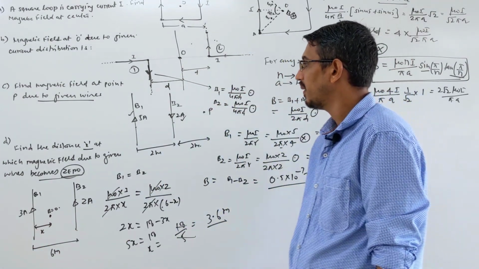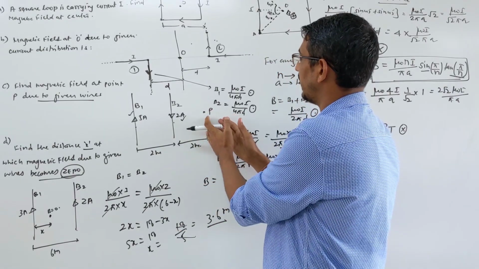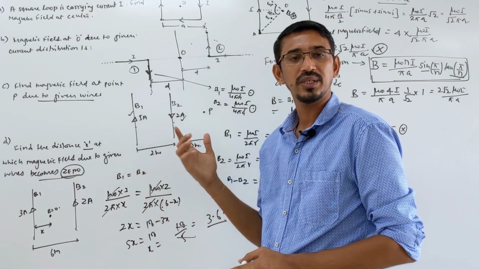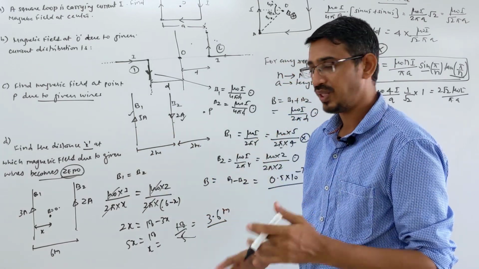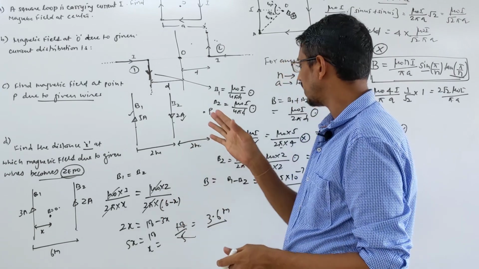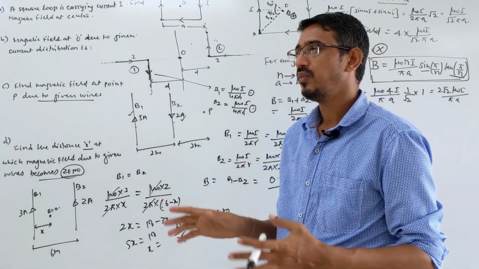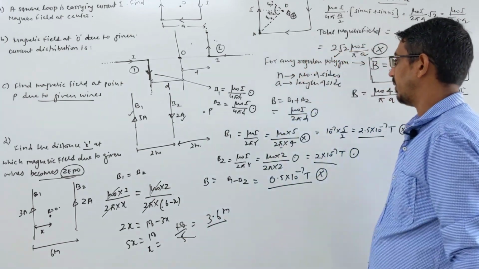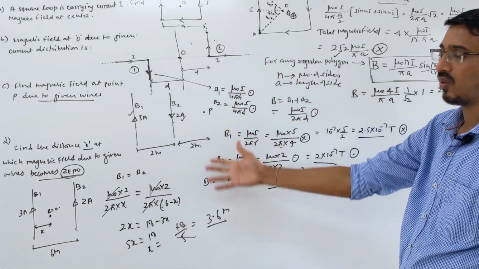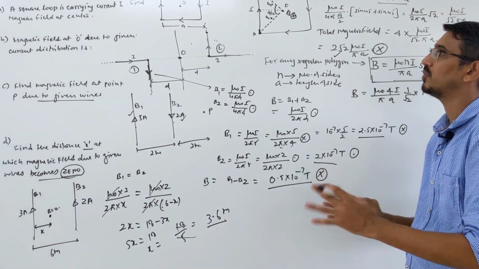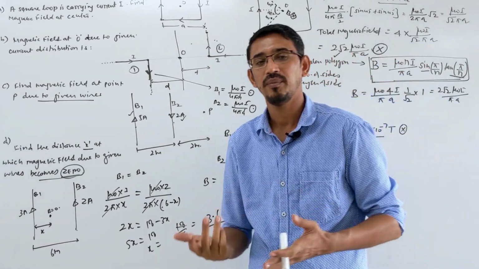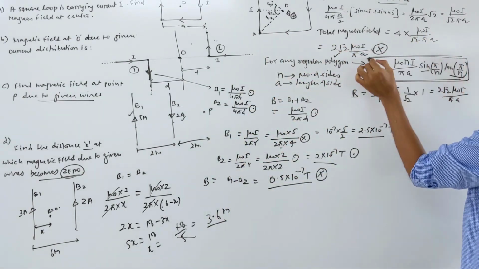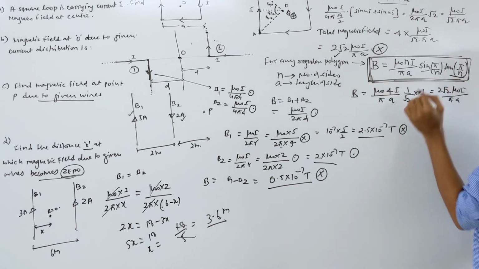Correct? Yes. So whether they are asking the net field outside a point or inside a point, you find the field due to each individual wire, due to first wire, second wire, third wire, then you have to add them. When you are adding them, see the directions. Some fields are inward, some fields are outward, right? Fields in the same direction you have to add, in the opposite direction you have to subtract, obviously. Okay, so these were some examples based on wire alone. Now we'll give a combination of both wire plus circular loops. That's mainly what they ask in our exam. And an important thing here was the field due to any regular polygon, right, regular polygon.